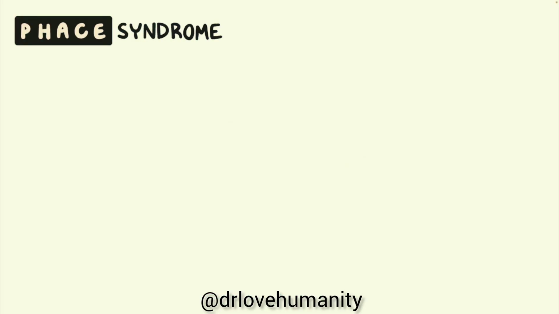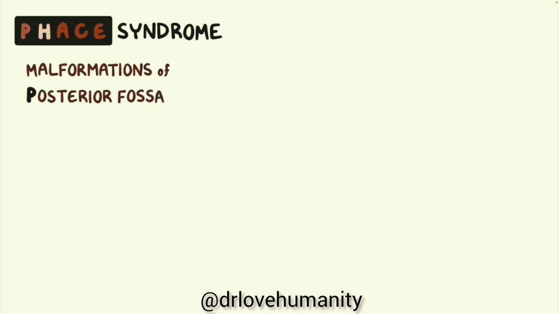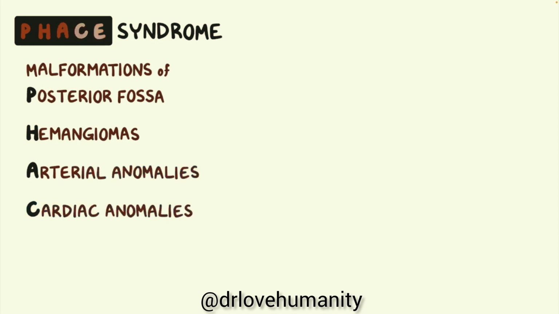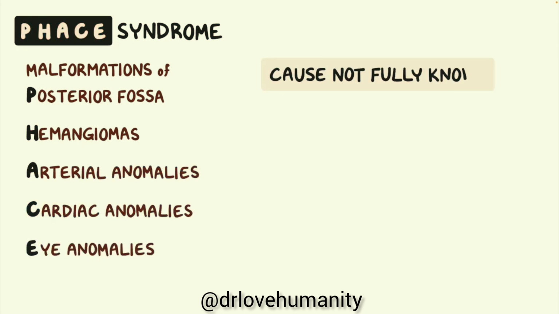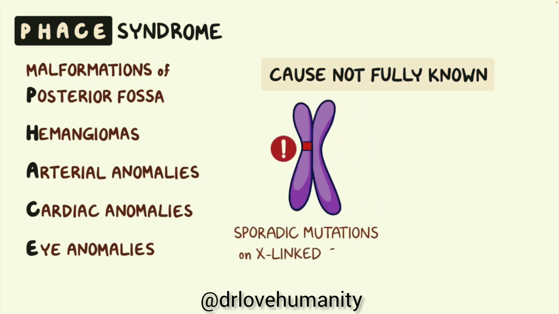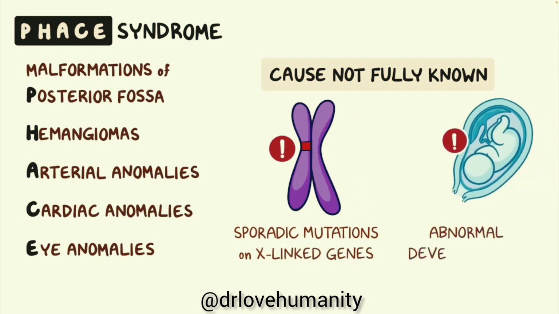Phace syndrome refers to the association of malformations of the posterior fossa of the brain, hemangiomas, arterial anomalies, cardiac anomalies, and eye anomalies. The cause of Phace syndrome is not fully known, but it may be associated with sporadic mutations on X-linked genes and abnormal development in utero.